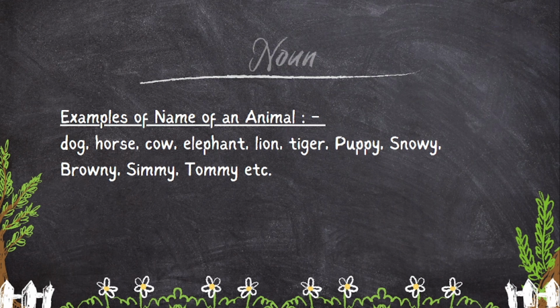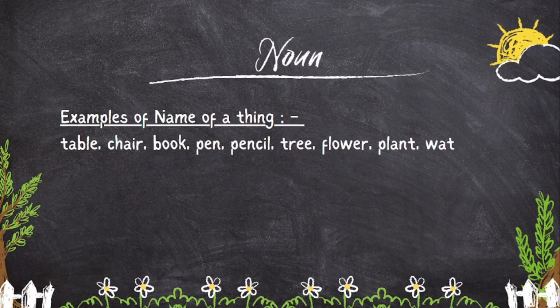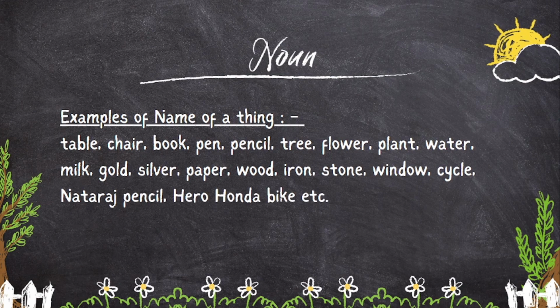And the fourth one is name of a thing. Table, chair, book, pen, pencil, tree, flower, plant, water, milk, gold, silver, paper, wood, iron, stone, window, cycle, Natraj pencil, Hero Honda bike. These are the examples of name of a thing.